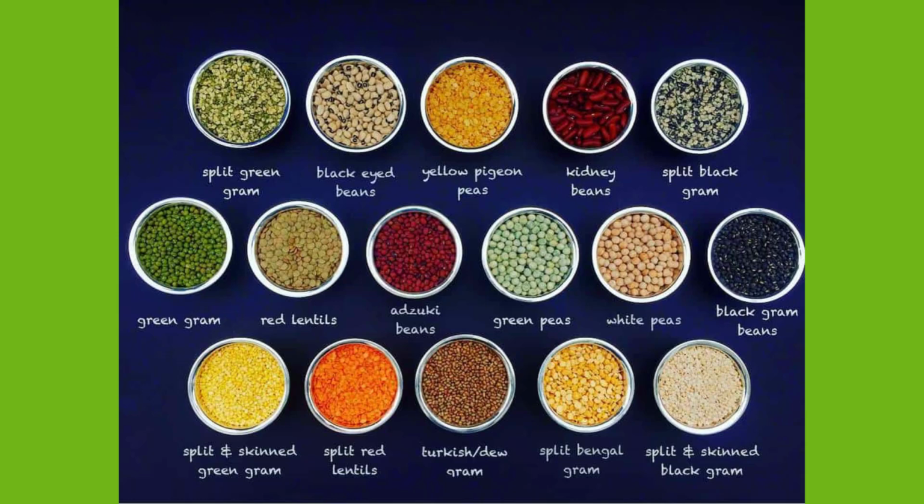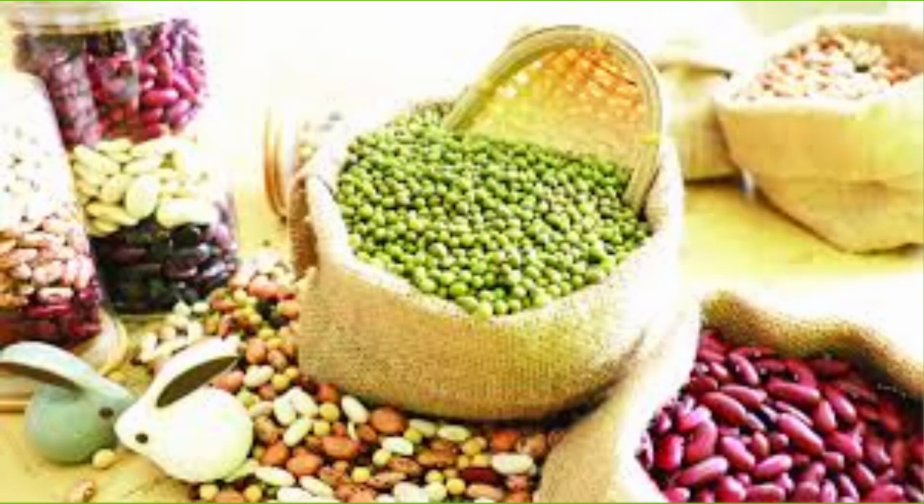If we talk about oil seeds, oil seed crops are also there. They provide necessary fats and oil, and include soya bean, groundnut, sesame, castor, mustard, linseed, and sunflower. Let's talk about vegetables, spices, and fruits. They fulfill the requirement of a variety of vitamins and minerals with small quantities of protein, carbohydrate, and fats.